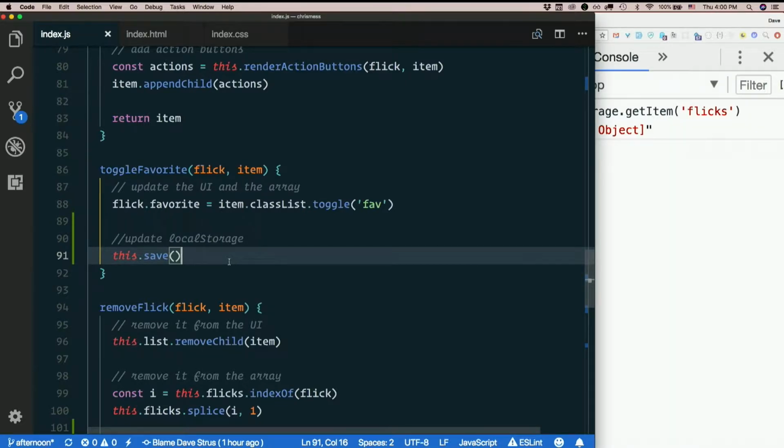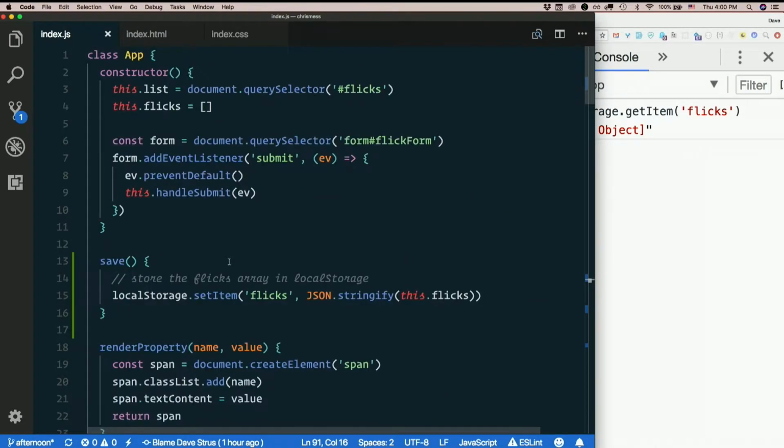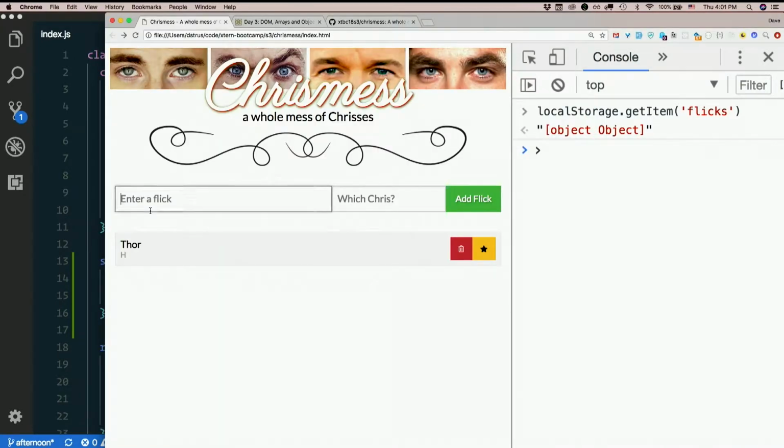That will only save the last input, right? What's that? So every time you enter a new input, it will replace the old one that's stored in local storage. It'll replace the entire array with the new entire array. But the array should include both things. So I put Infinity War, Hemsworth, Evans, Pratt.